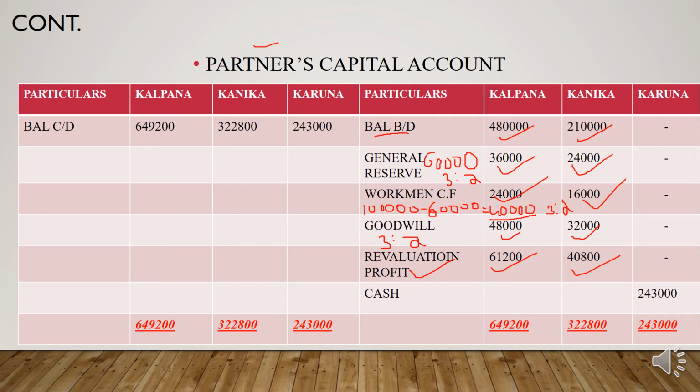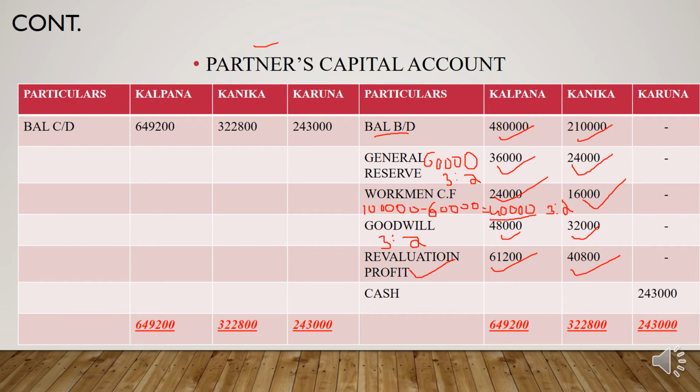They didn't give any particular amount for the capital the new partner brings into the business, so we need to find out the amount of capital Karuna brings into the new firm.